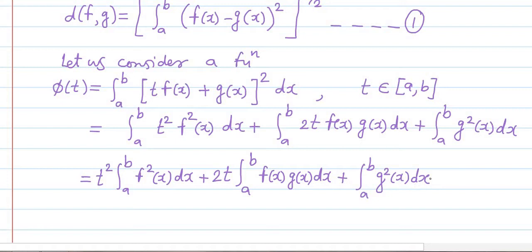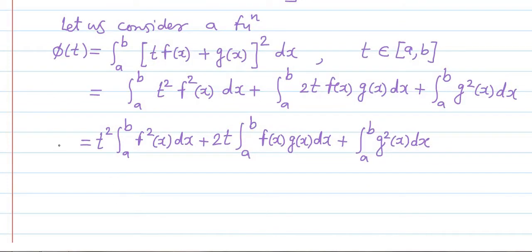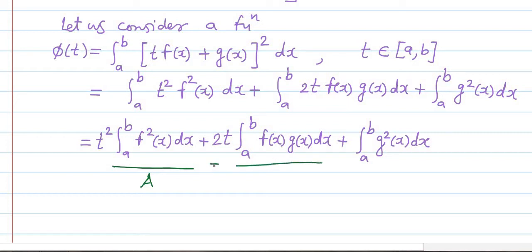So like such we get. Okay, now observe here, we have simplified the phi of t. This phi of t now is in the form of a quadratic equation, and this is a quadratic in t. I will mark the coefficients of t square, t, and so on with another color so that it will be easy to compare. This is our A, then 2 into this integral is our b, and this last term is c.